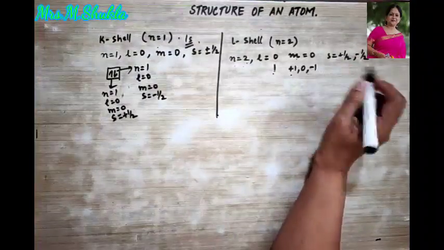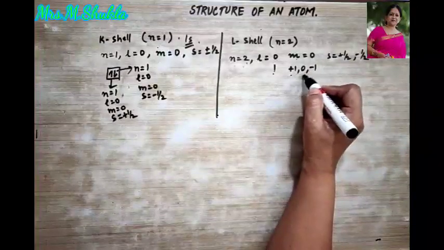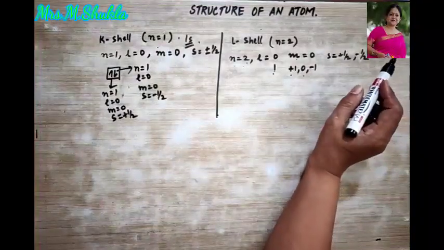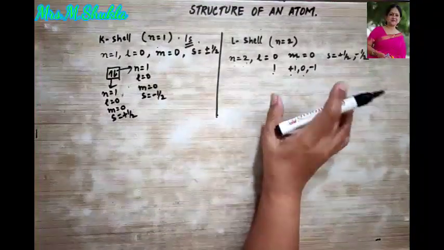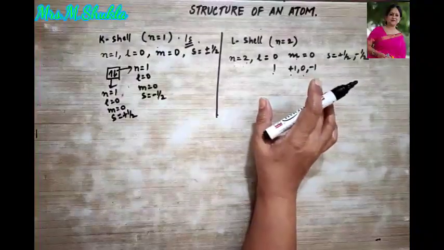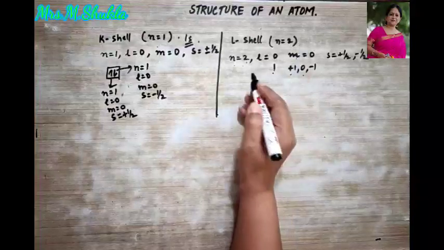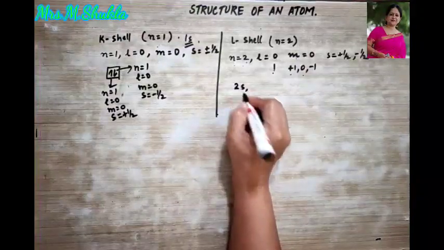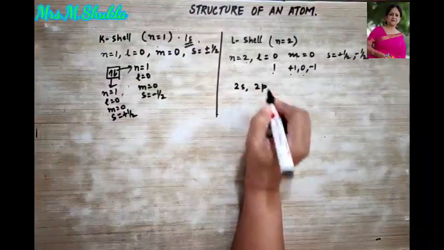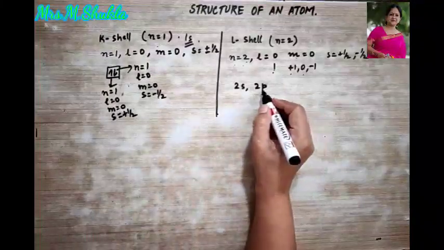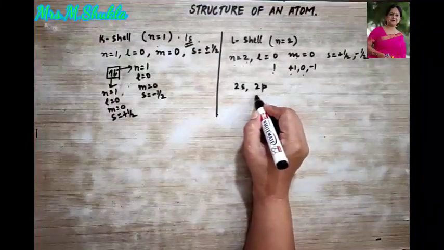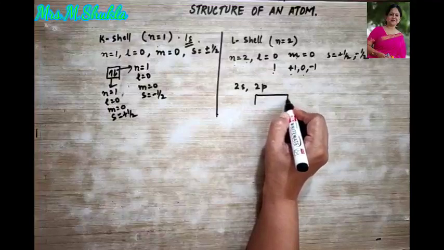And for these also, for each value of M, it will be plus half and minus half. Thus, in this L shell, how many subshells does it contain? The second shell contains how many subshells? 2s we write and 2p we write. When we talk about the 2p subshell, what are we talking about?